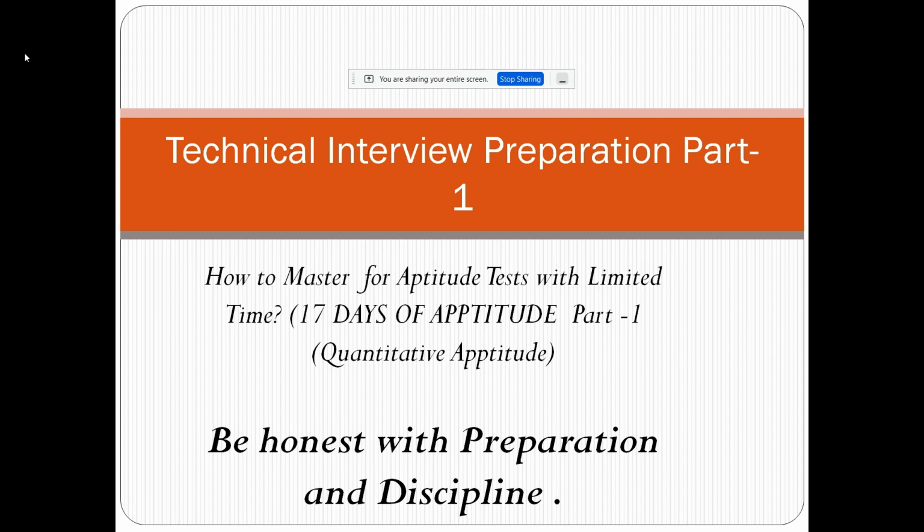If you are preparing from this sheet, you need to be honest with these preparation plans, because I've gathered so much stuff in it: the topics, plus the types of problems in each topic, the tricks for that topic, and how many questions you have to do in this topic. If you cover each topic properly and are honest with this plan, you will master the quantitative aptitude.